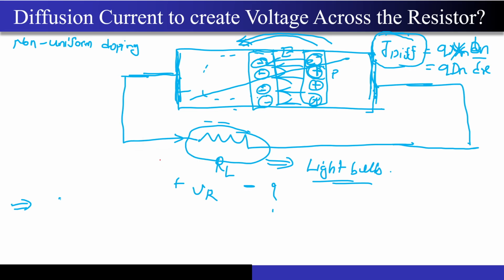Yeah, so we were discussing this problem, right? Where we had this semiconductor slab which was non-uniformly doped. And I just asked this question whether this diffusion current will be capable of driving this load or not, and whether there will be any small voltage developed across this resistor or not.